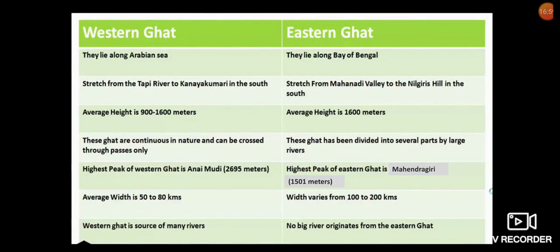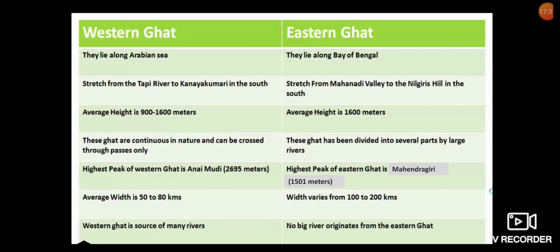The southern part of India, the Peninsular Plateau, consists of the Western Ghats as well as the Eastern Ghats. The Western Ghats lie along the Arabian Sea. They stretch from the Tapi River to Kanyakumari in the south. The average height is 900 to 1600 meters. These ghats are continuous in nature and can be crossed through passes only.